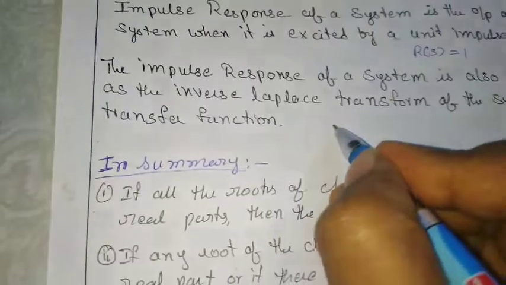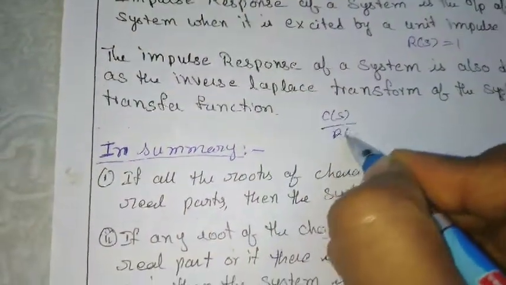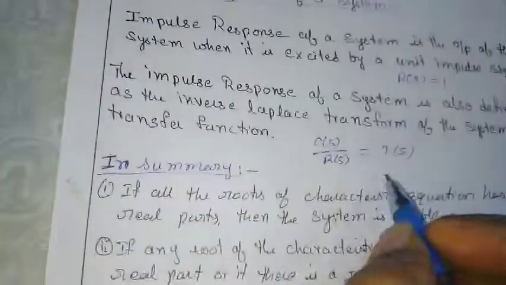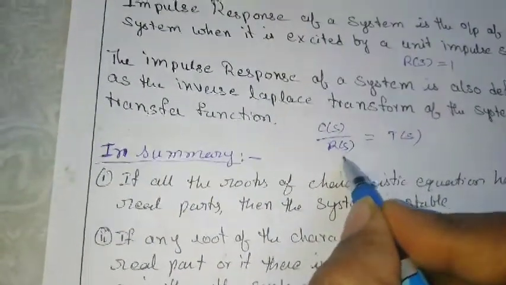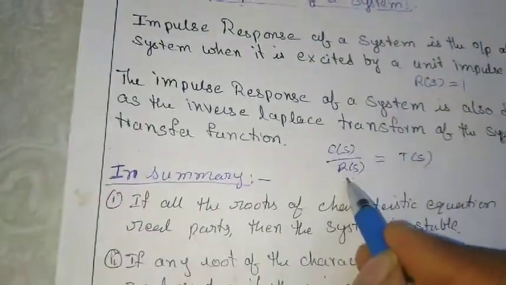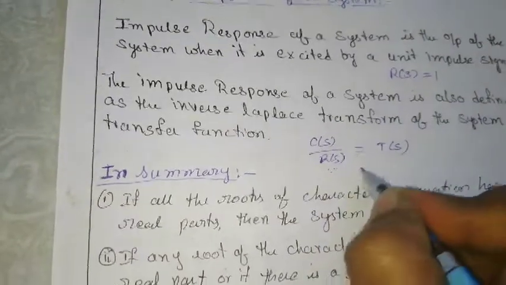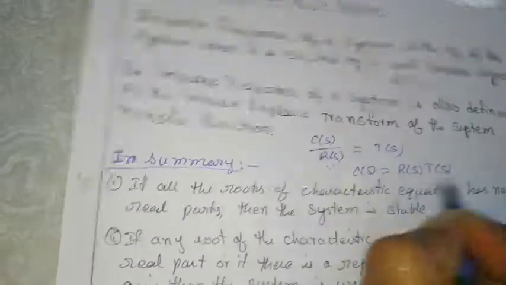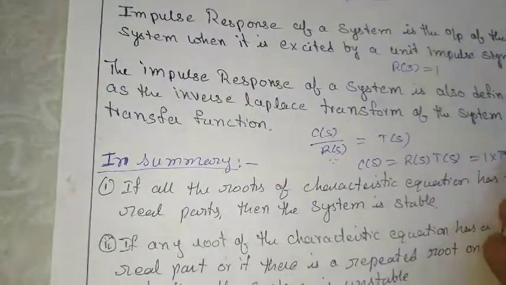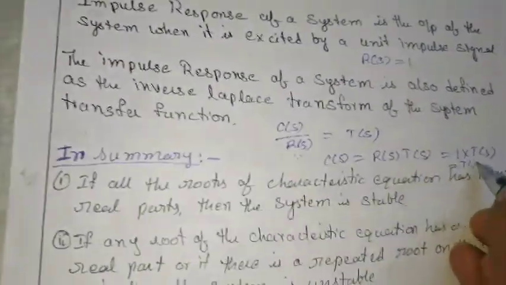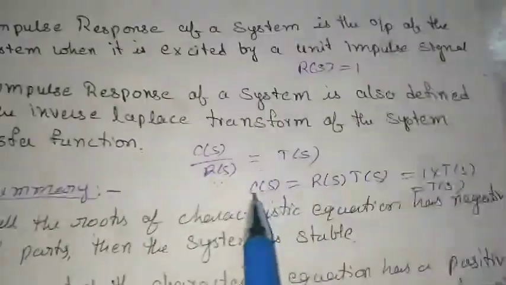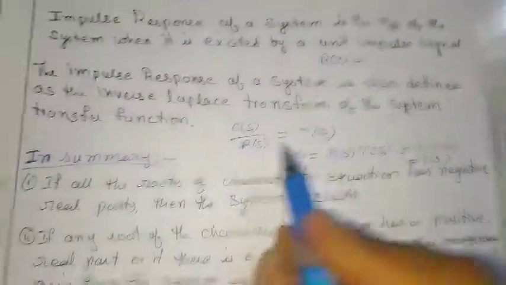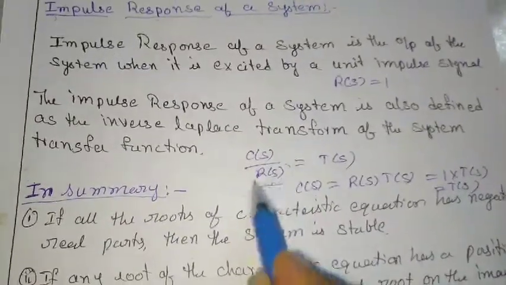So you know the response C(s)/R(s) is some transfer function T(s). If R(s) for the impulse is 1, then C(s) will be R(s) into T(s), where R(s) is 1. This implies 1 into T(s), which is nothing but T(s). So my complete response C(s) depends completely upon T(s), and the input is the impulse.